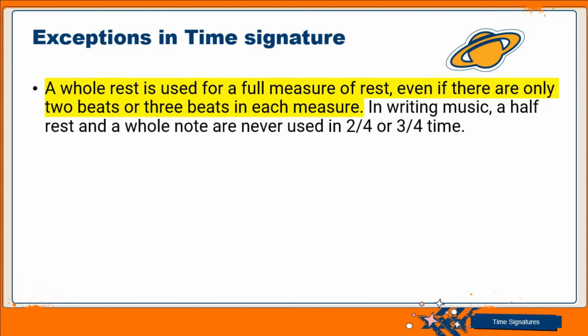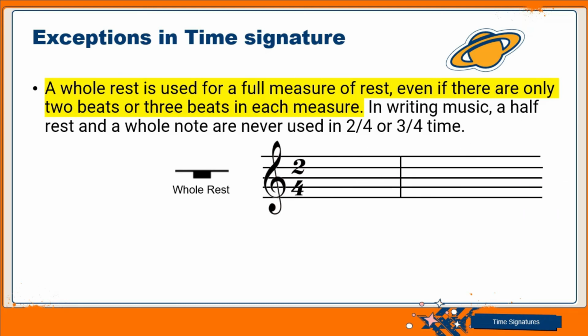Now let's look at the exceptions in time signatures. The exceptions I want us to take note of are basically in the time signature of 2/4 or the 3/4 time. Now a whole rest is used for a full measure of rest. You know a whole note now, so the rest sign will not be. A whole rest is used for a full measure of rest, even if there are only 2 beats or 3 beats in each measure.